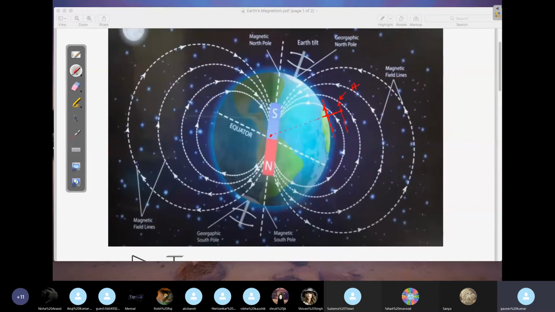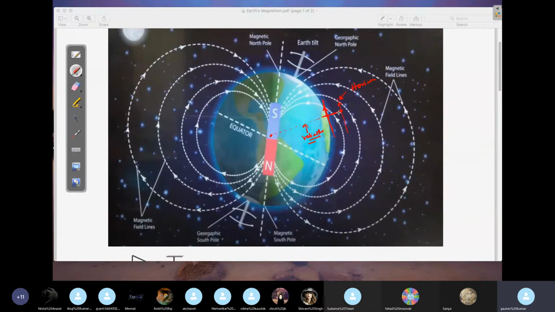line. This is called as what? Horizontal line. And this is called as what? This line is called as vertical line. Is clear to all of you now? How to define the horizontal and vertical at any point near to the Earth's surface?